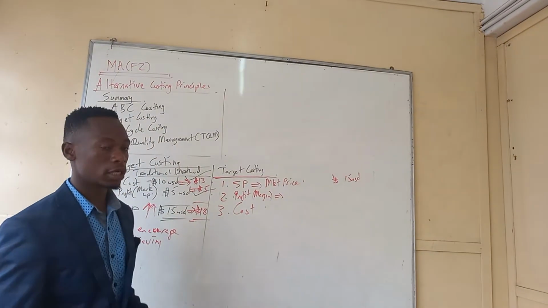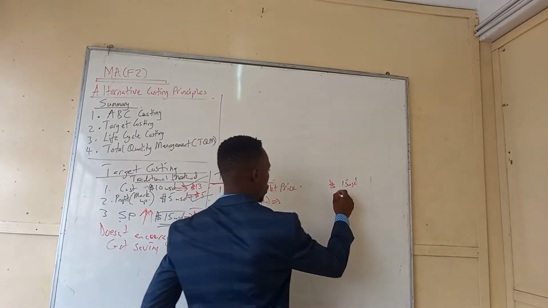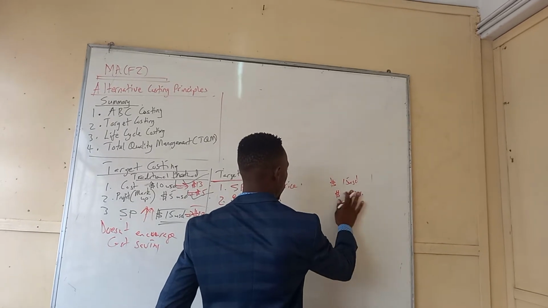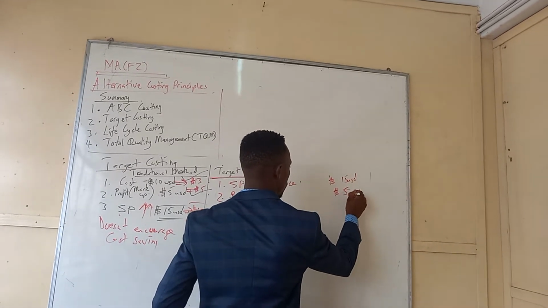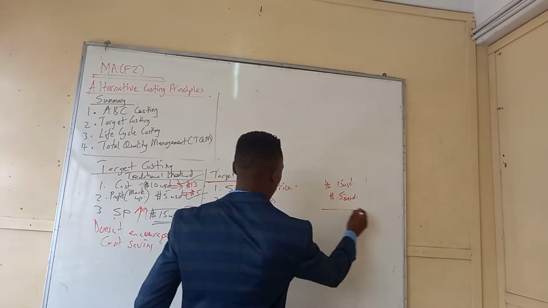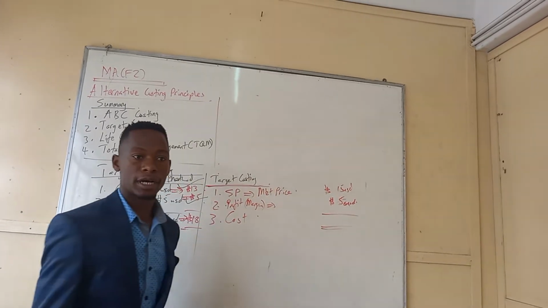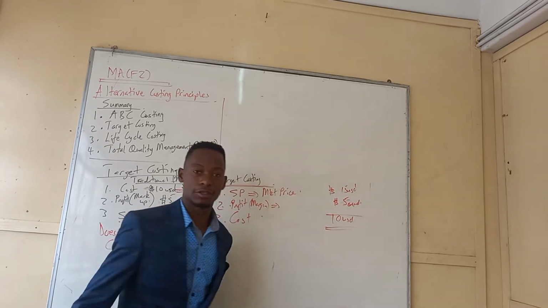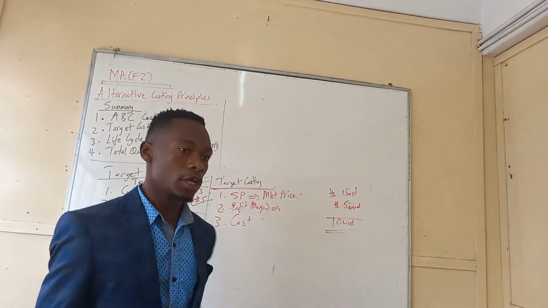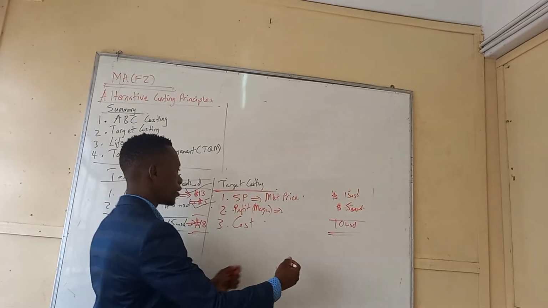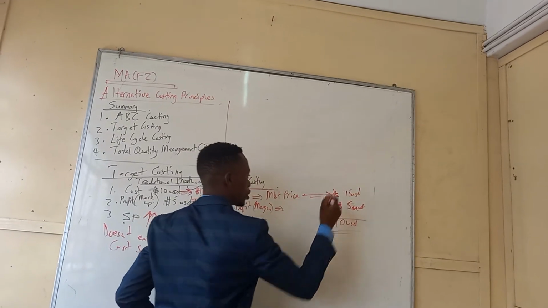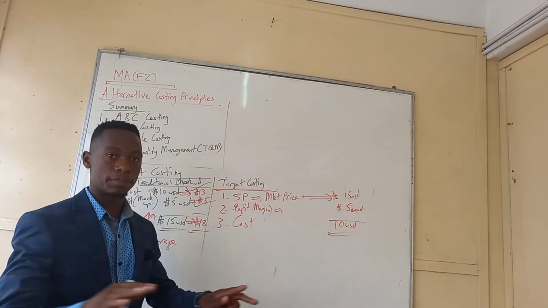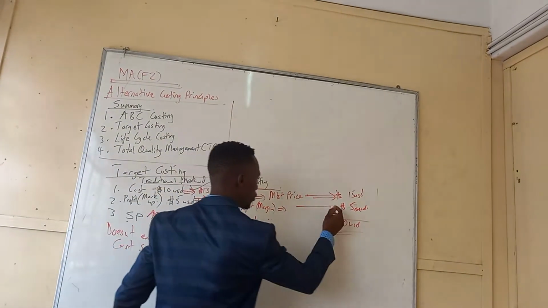Then the second thing, if you want a profit of, for argument's sake, $5, that means your cost must not exceed what? Your cost must not exceed $10. That's it, right? So you are saying, I'm charging $15, what other people are charging, but I need a profit of $5.